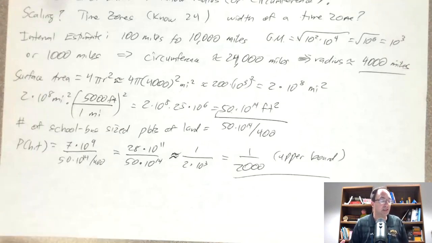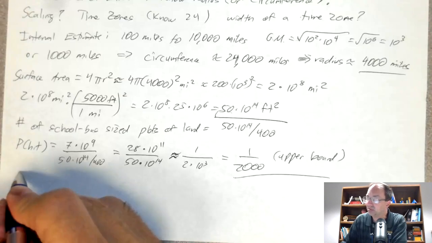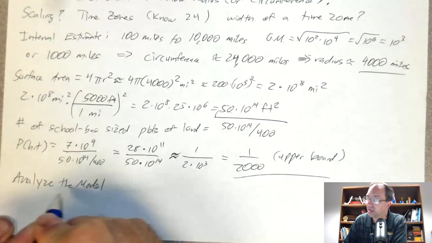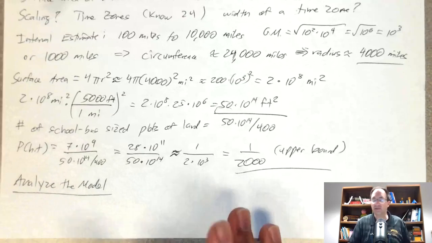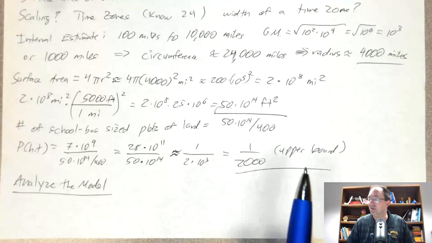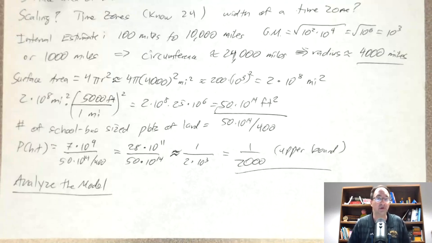Now, the question is, is this useful if we want to analyze the model? So this is where NASA could ask themselves, all right, 1,999 times out of 2,000, the satellite is not going to hit a single person.